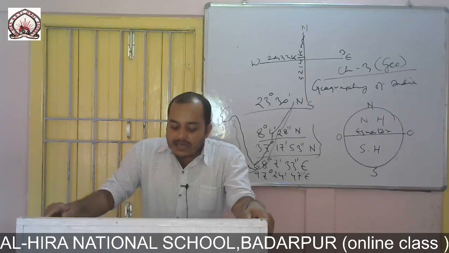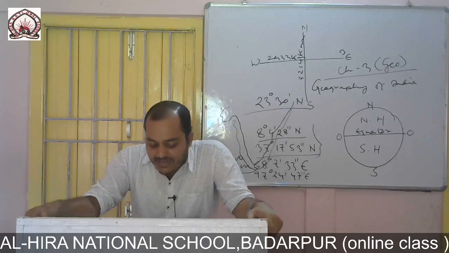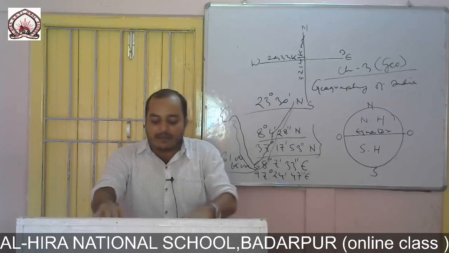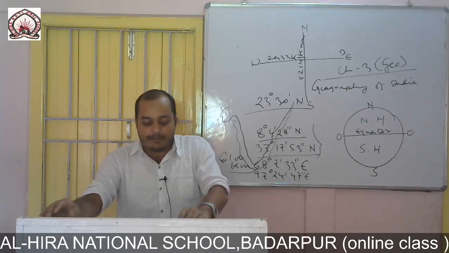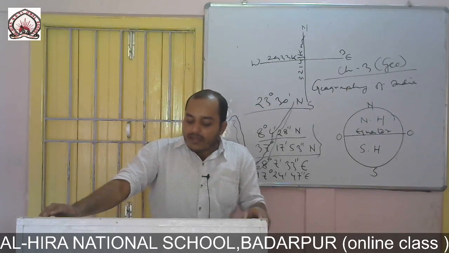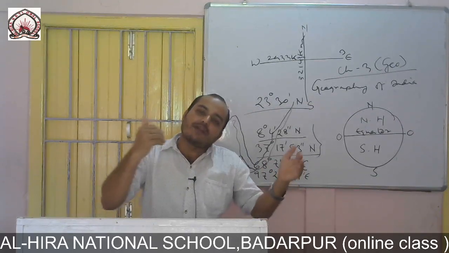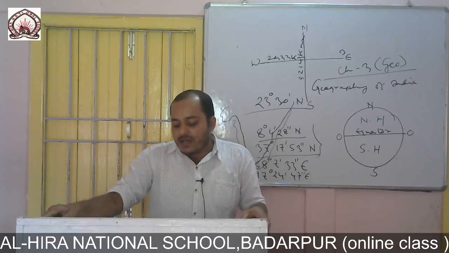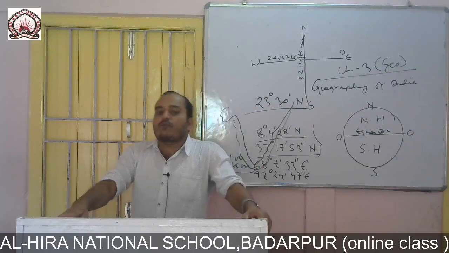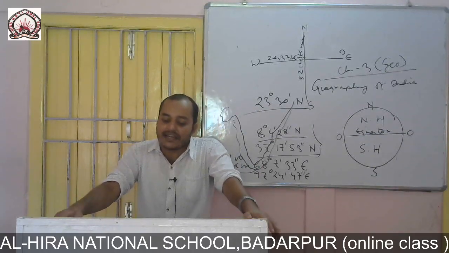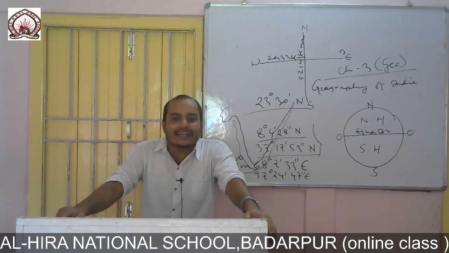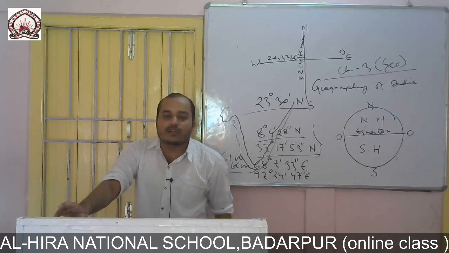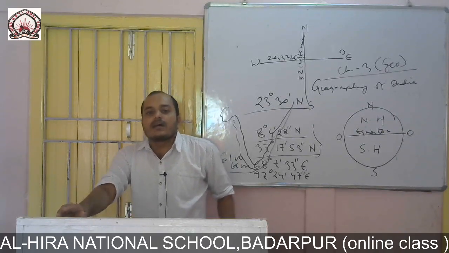Now the major rivers in southern India are Narmada, Tapi, Mahanadi, Godavari, Krishna and the Kaveri. Now the difference between northern India rivers and southern India rivers, this we will see now. Northern India rivers have water flowing throughout the year, but southern Indian rivers do not have running water throughout the year.